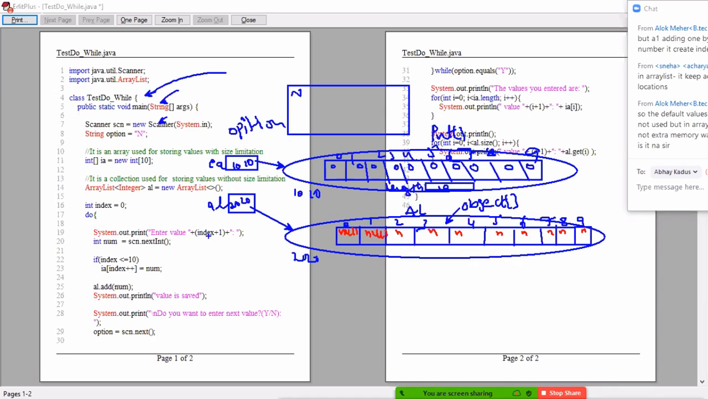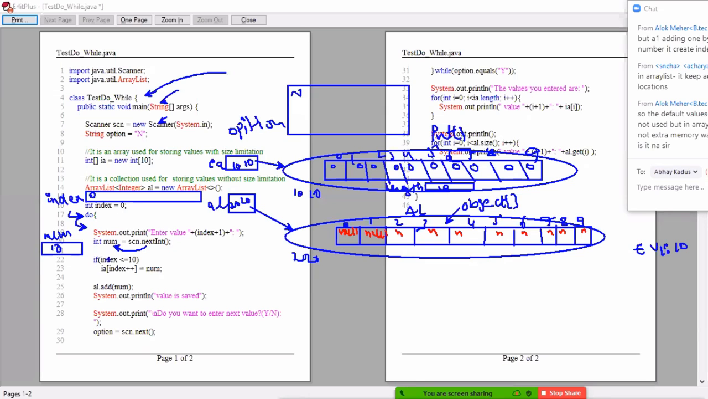Are all people understanding? The next index variable is created with the default value 0. Then going inside. Enter value 1. Message displayed. Enter value 1. I entered value 10. Very important point, please observe. Then the value 10 is read by the nextInt method and stored in the local variable num. The num variable is created with value 10.